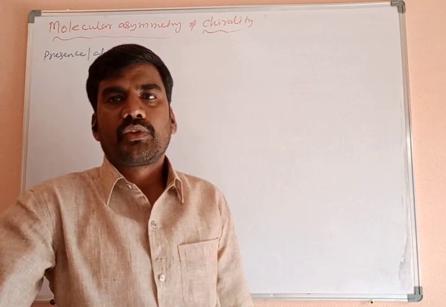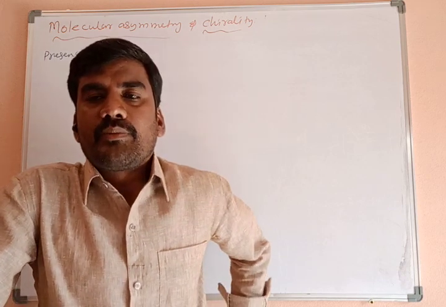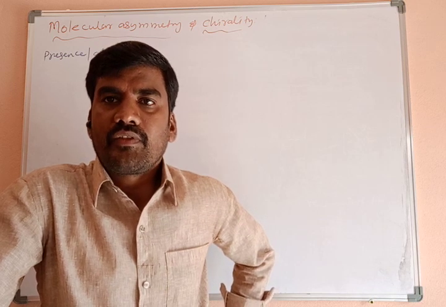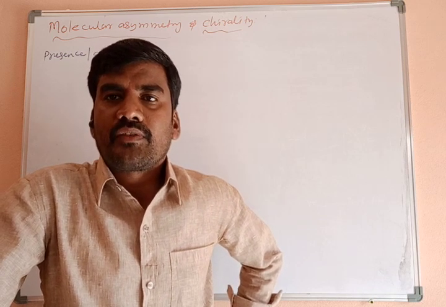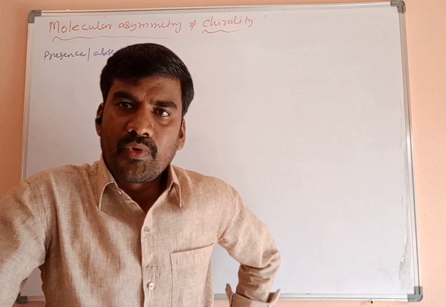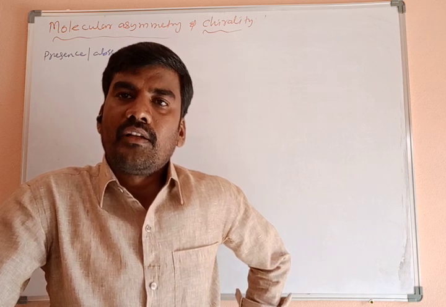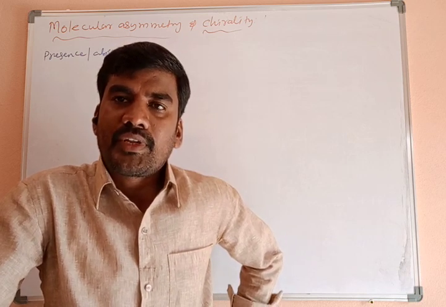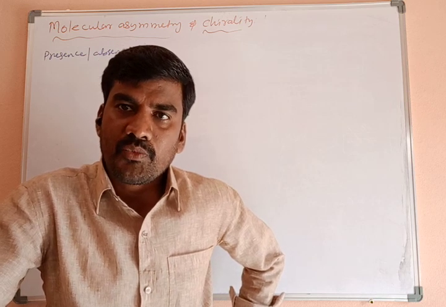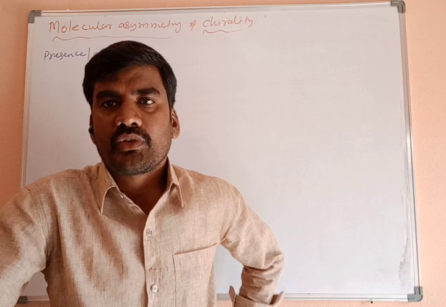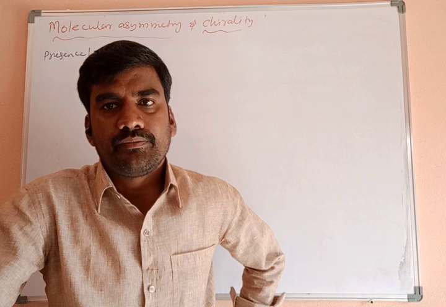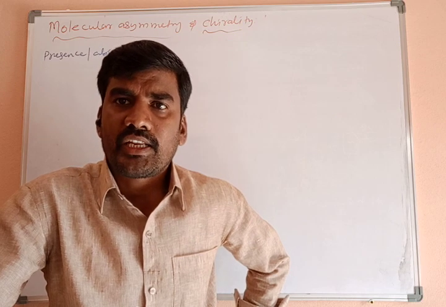Today we are going to discuss molecular asymmetry and chirality of the molecule. In our last video we discussed the introduction to stereochemistry. There we discussed ordinary light, plane polarized light, optically active molecules, optically inactive molecules, what are dextrorotatory compounds, what are levorotatory compounds, and finally the chiral centers of a molecule. Clear? Today we are going to discuss chirality.